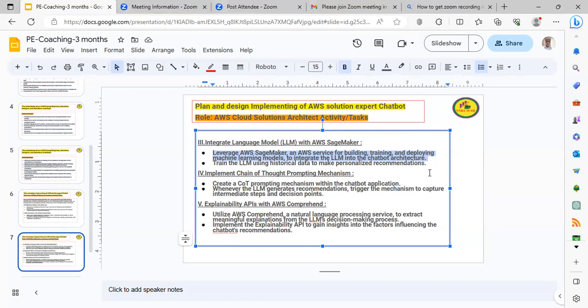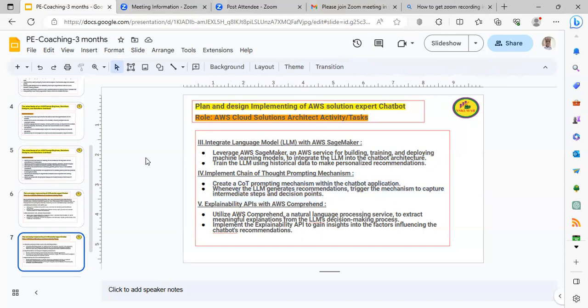Next, the fourth one: implement chain of thought prompting mechanism. Create a COT prompting mechanism with the chatbot application. Whenever the LLM generates recommendations, trigger the mechanism to capture intermediate steps and decision points. Yes, obviously, this needs to be implemented for the chain of thought process. So let us say if you write one prompt, then you get some other idea, and you write some more prompts to get detailed data from ChatGPT. In a similar way, the chatbot also needs to be designed. That mechanism needs to be embedded in the chatbot.